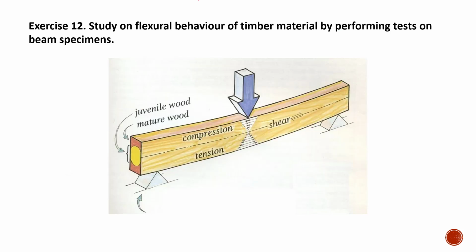Experiment number 12 is basically on the study of the flexural behavior of timber material by performing the beam specimen. We have discussed in the previous experiment the test on steel section. So in this test we'll learn about the behavior of the wooden sample. Similarly, you have the support conditions and the loading condition also. This is just for demonstration. This is not the exact loading type. You will be having a 2-point loading here also.